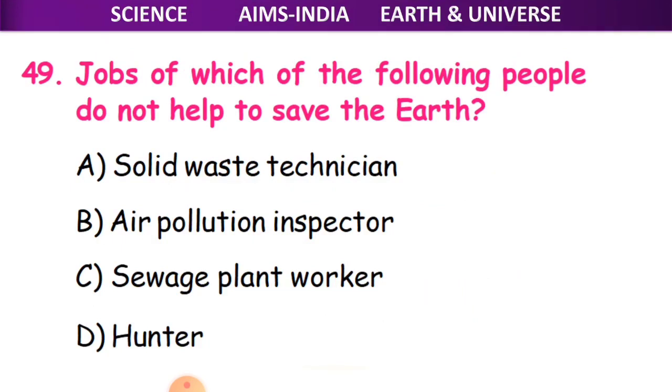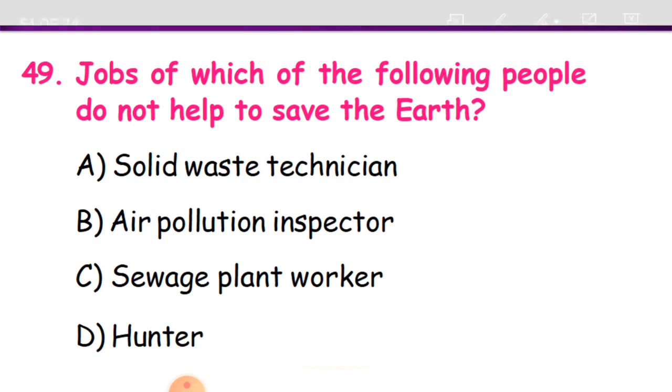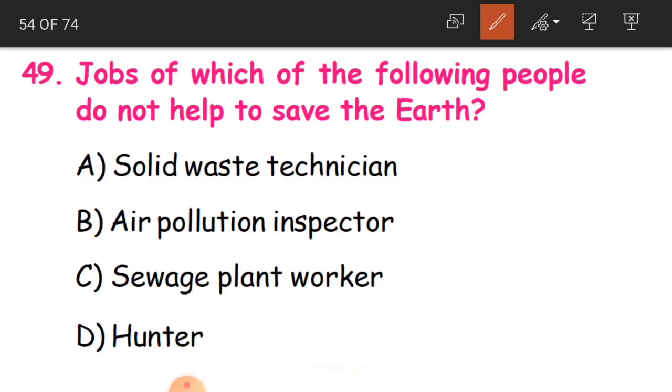49th question, children. Jobs of which of the following people do not help to save the earth? See here, on this planet earth, so many human beings are living, and every human being has his own occupation to live. Every person does some work. They have their own jobs to earn money and make their livelihood.